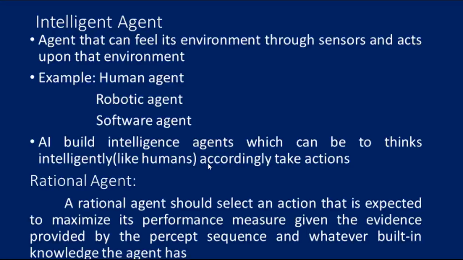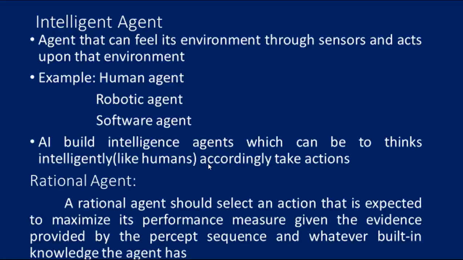In case of a vacuum cleaner, performance can be cleanliness, efficiency, battery life, security. Environment we can say is room, table, wood floor, carpet, various obstacles. Whereas actuators are wheels, brushes, vacuum extractor. Sensors can be camera, dirt detection sensor, cliff sensor, bump sensor, infrared wall sensor.